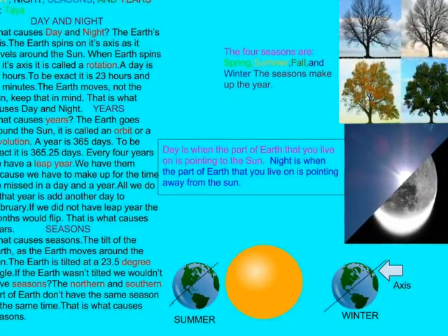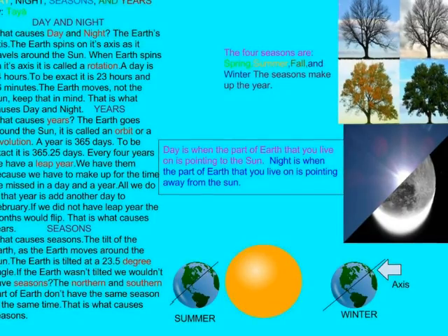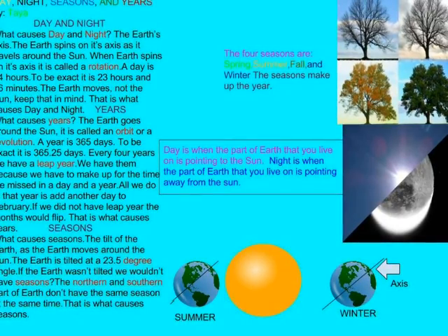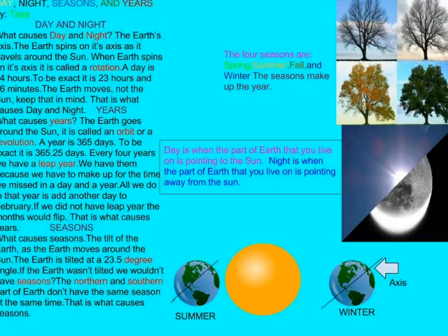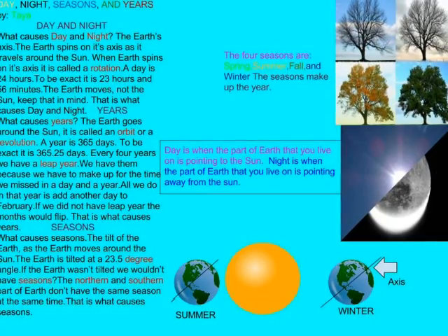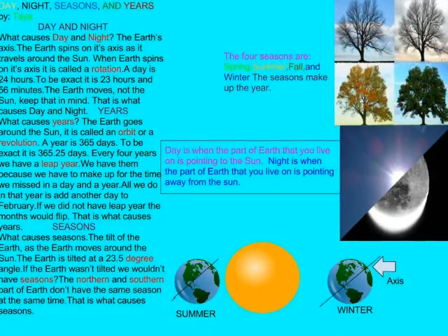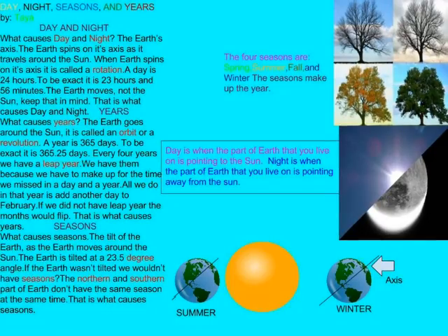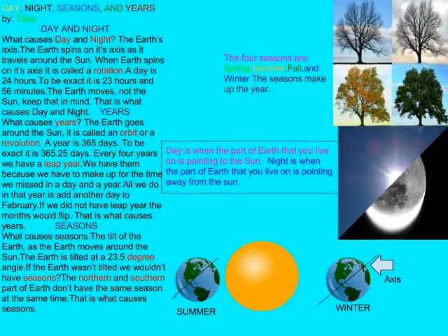Seasons. What causes seasons? The tilt of the Earth as the Earth moves around the sun. The Earth is tilted at a 23.5 degree angle. If the Earth wasn't tilted, we wouldn't have seasons. The northern and southern parts of Earth don't have the same seasons at the same time. That is what causes seasons.